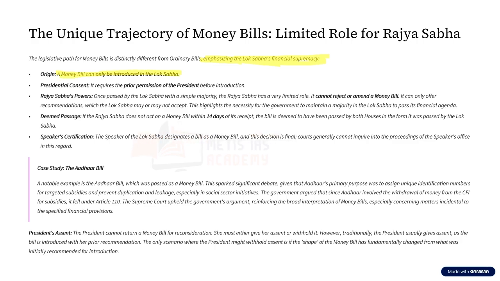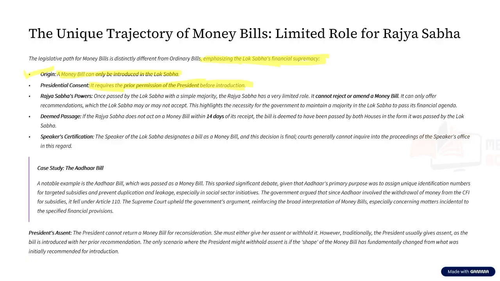Now, what happens in an ordinary bill? An ordinary bill can be introduced either in Lok Sabha or in Rajya Sabha. But what happens in money bill? It can be introduced only in Lok Sabha. Next, for an ordinary bill, do we require the prior approval of the president? No. But the money bill requires the prior permission of the president before introduction. That is, before introducing it in the Lok Sabha, the person who is introducing it has to ask the president whether it can be introduced or not.